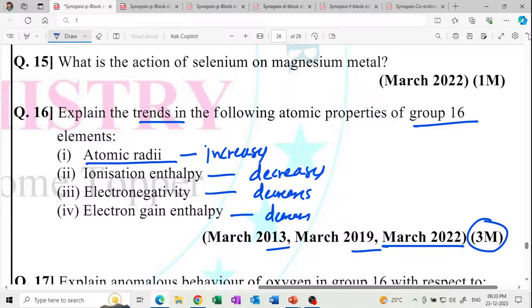Electronegativity decreases because atomic size decreases. Electron gain enthalpy decreases because the atomic size increases. Get it? Remaining 3 points, number 2nd, number 3rd, number 4th, the reason is the same.